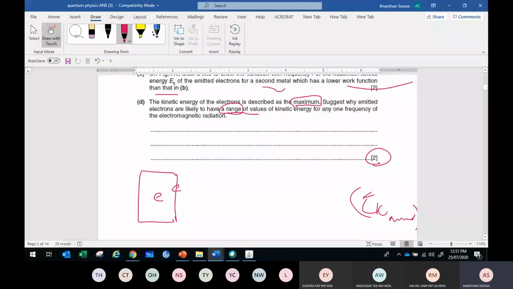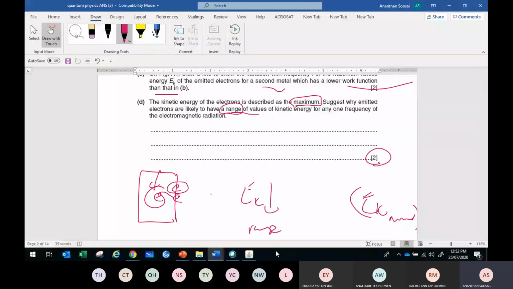Because you have to talk about the inner shell electron. The electron deep inside the surface needs some energy to come to the surface before it is released. So the kinetic energy will be smaller than the kinetic energy possessed by the electron at the surface. Therefore, the kinetic energy will be in a range.